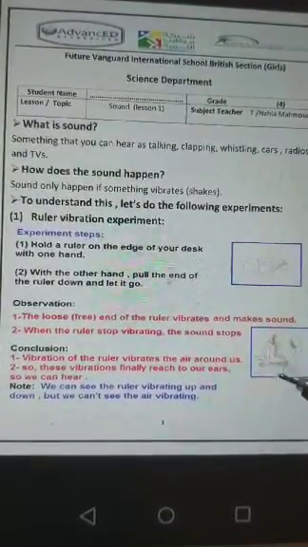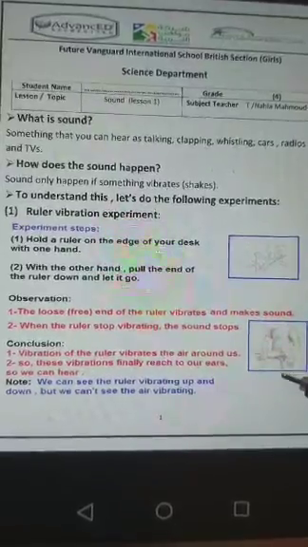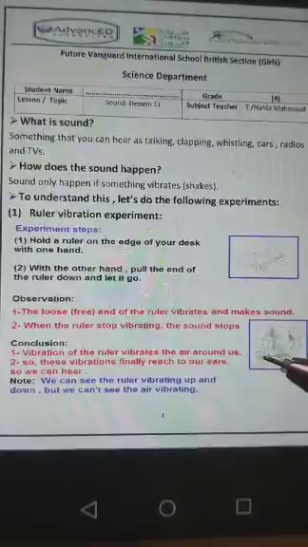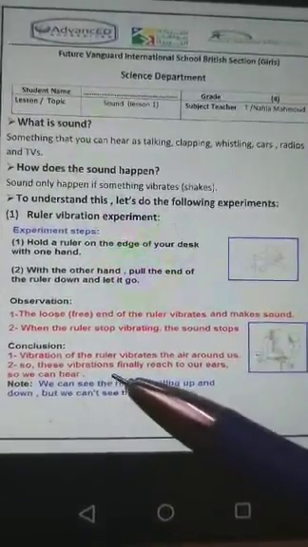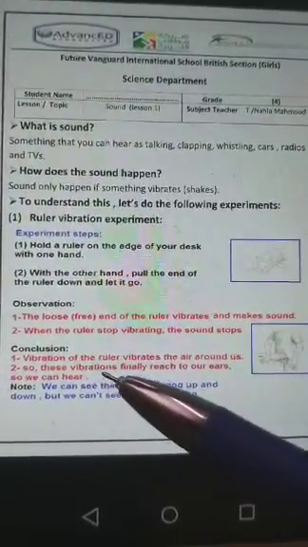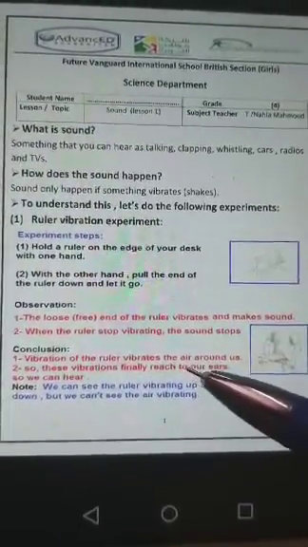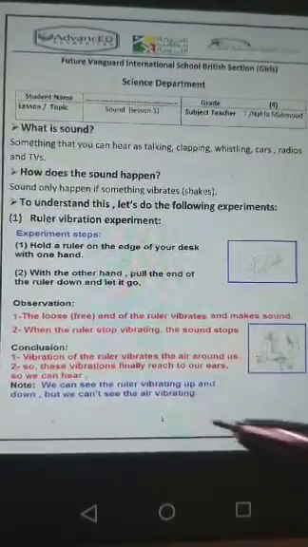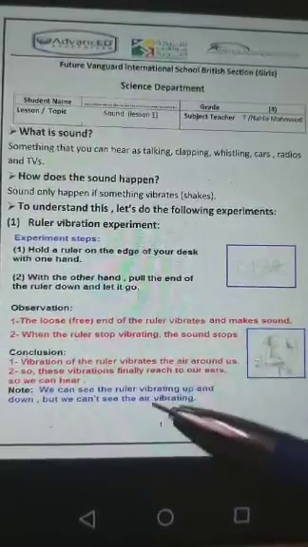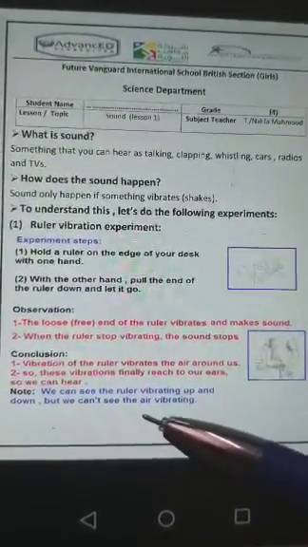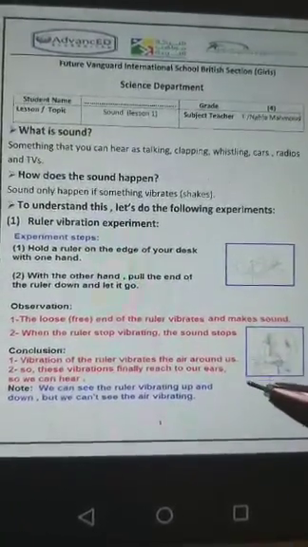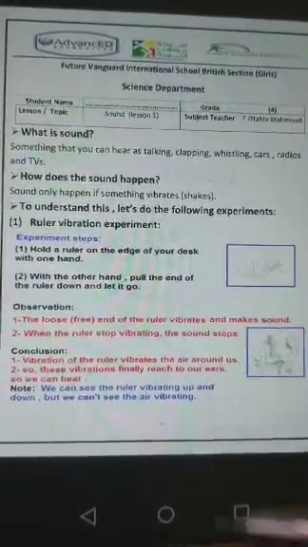The vibration of the air, we can't see it, but it reaches our ears, so we can hear the sound of the ruler. Note, we can see the ruler vibrating up and down, but can we see the vibrating of the air particles? No, we can't.